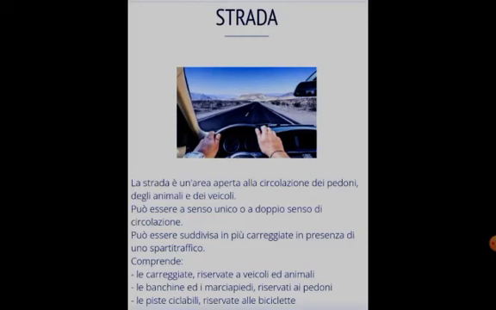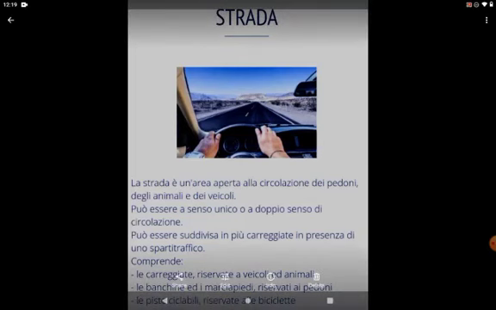Then let's proceed. It says, può essere a senso unico o a doppio senso di circolazione. Now, what it is simply talking about here is that this road we are talking about could be senso unico or doppio senso. Now, we are looking at the categories of road here. It is making us understand that when we are talking about road, there are two major types of road that we have. Now, this is where we have the senso unico and the doppio senso.